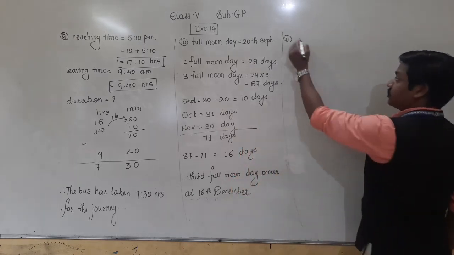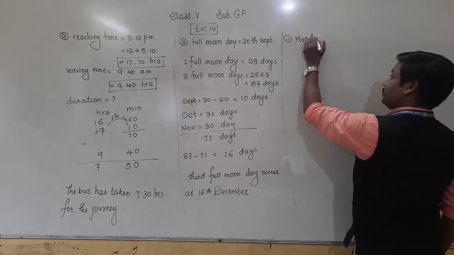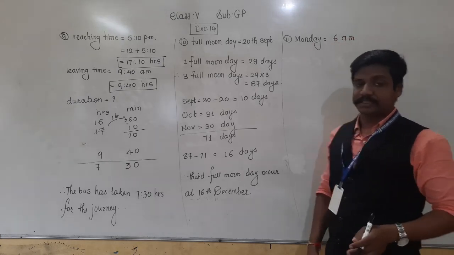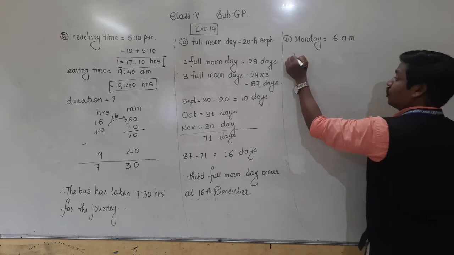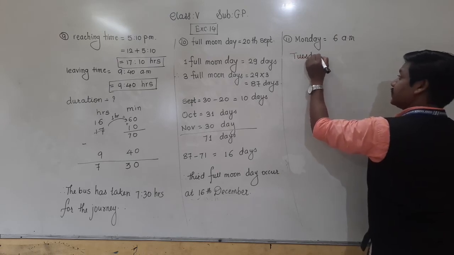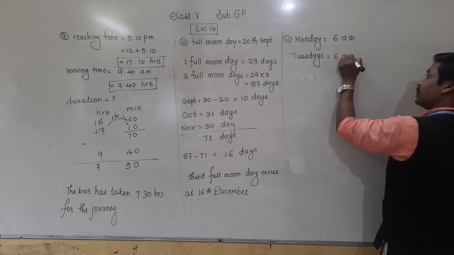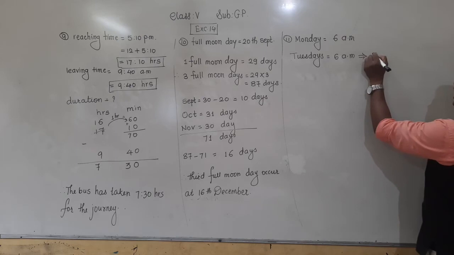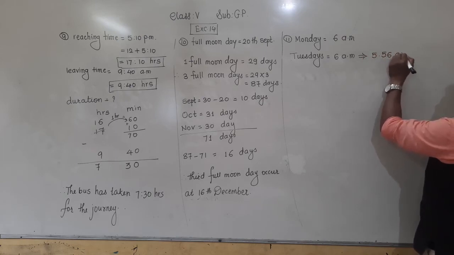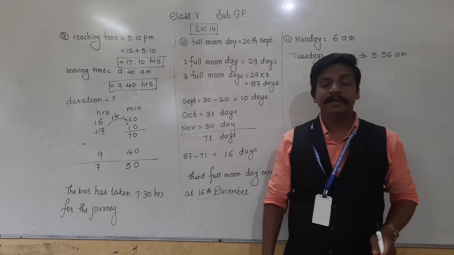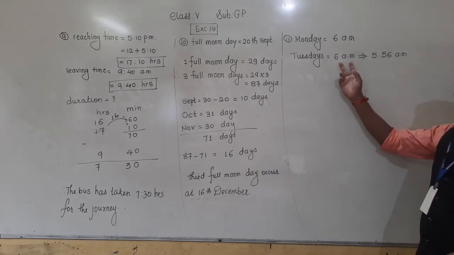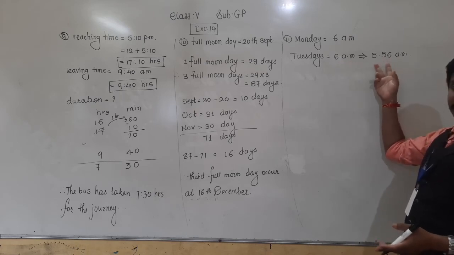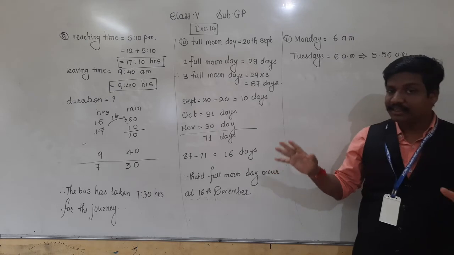On Monday, when it was set, it showed 6 a.m. in the morning. But on Tuesday, when the time was 6 a.m., the watch in this problem showed 5:56 a.m. That means in other watches the time was 6 a.m., but in this watch the time was 5:56, still not 6 o'clock.